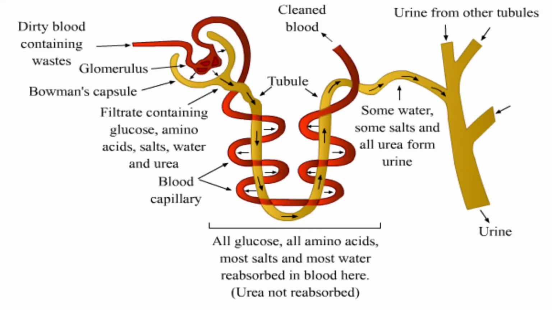In the tubule, the filtrate contains glucose, amino acids, salts, water and urea. Here we are observing that all glucose, all amino acids, most salts and most water are reabsorbed in the blood. Then clean blood is transferred in our body with the help of the renal vein. Then some water, some salts and all urea from urine move to another tubule.